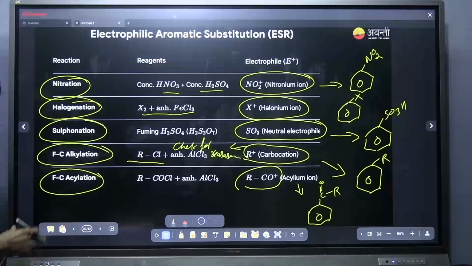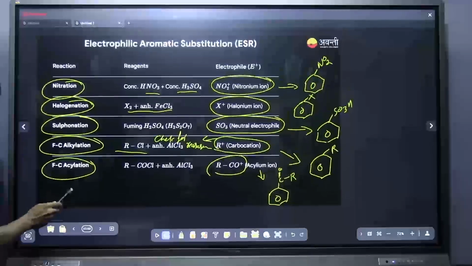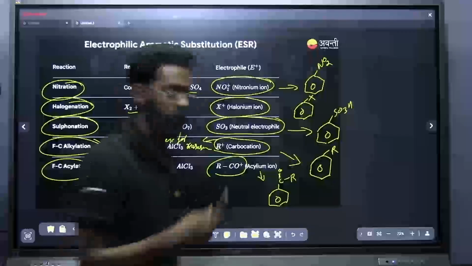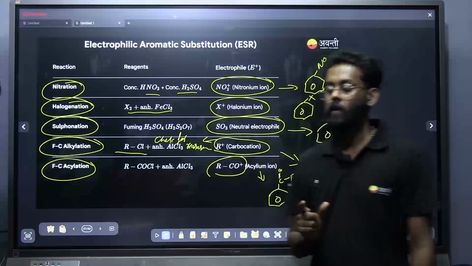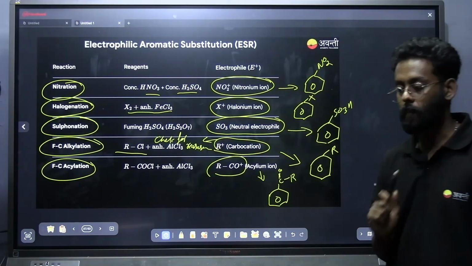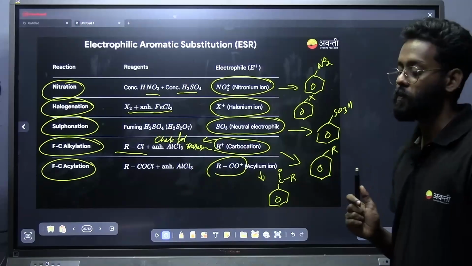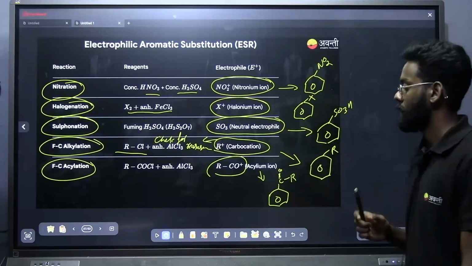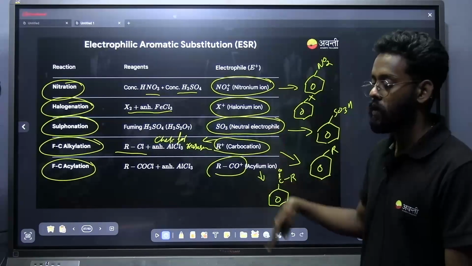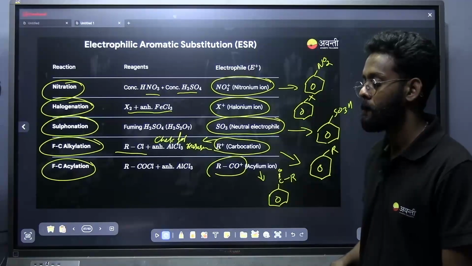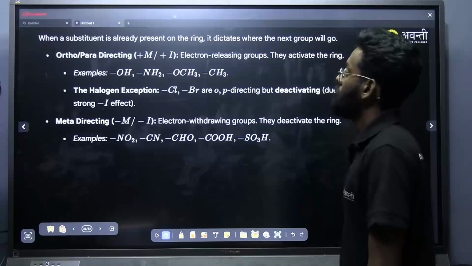Now in the case of electrophilic aromatic substitution, the point that you will note down is, in presence of electron donating group or in presence of plus I group, what is going to happen? The product will be ortho para directing, and in presence of deactivating group or minus group, the product will be meta directing. That is a point that I will be discussing. Are you all done with this? Yes. That is ortho para directing.